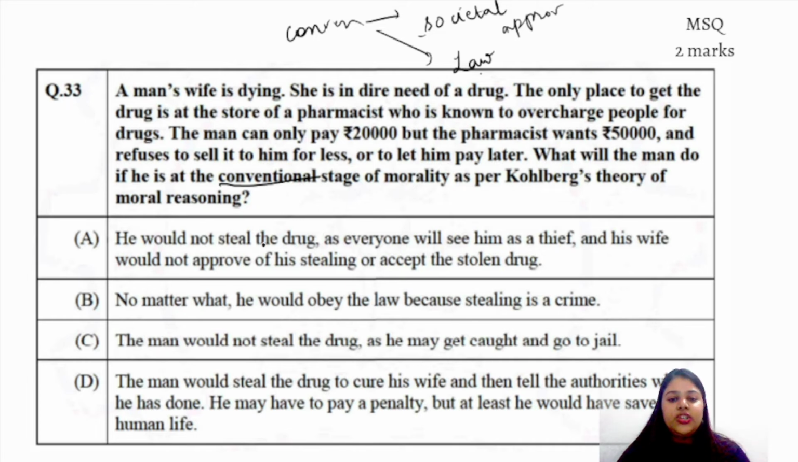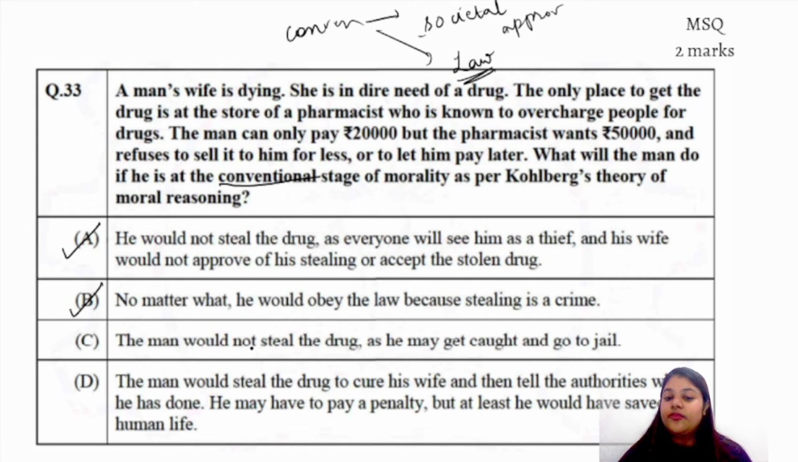He would not steal the drug, as everyone will see him as a thief, and his wife would not approve of his stealing or accept the stolen drug. Is it talking about societal approval? Yes, it is. And no matter what, he would obey the law because stealing is a crime. Right? Law को follow करना is very important. So B is also correct.